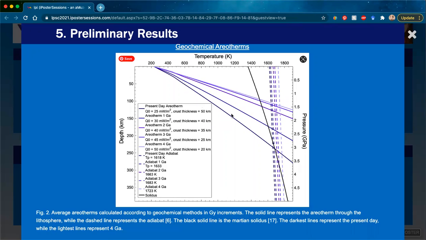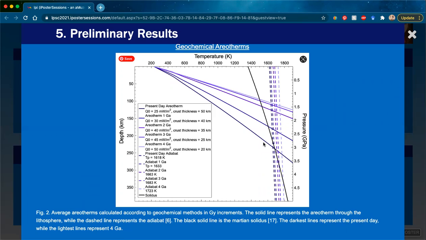And so we can see from these aerotherms that there was a great deal of melt produced 4 billion years ago, because there is a great difference between the intersection of the solidus and the adiabat and the intersection of the aerotherm and the adiabat. However, in the present day, what we see is that the intersection of the aerotherm and adiabat occurs before either cross the solidus, and so the present day aerotherm never crosses the solidus. And what this tells us is that on a global average, there is no melt being produced on Mars.